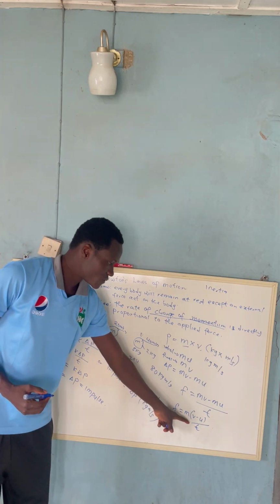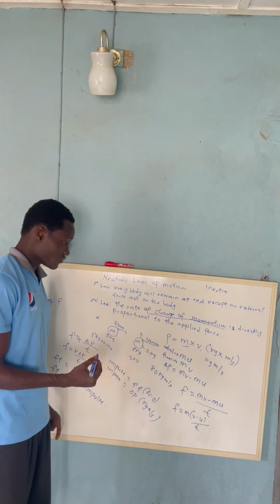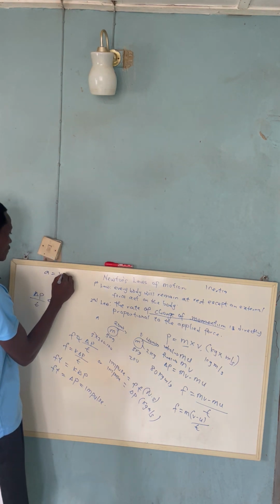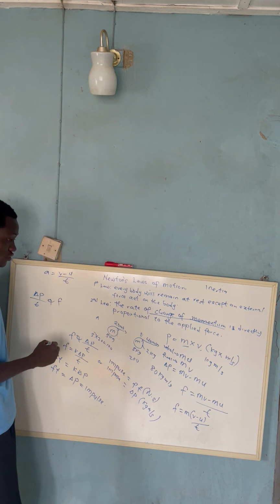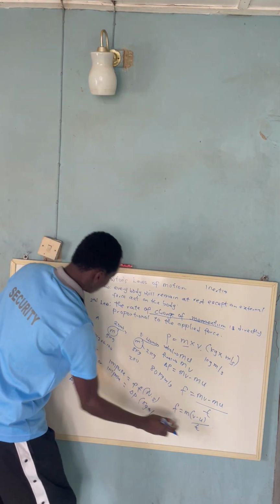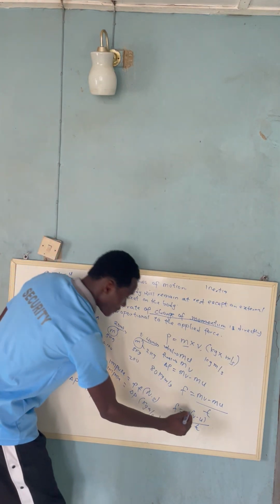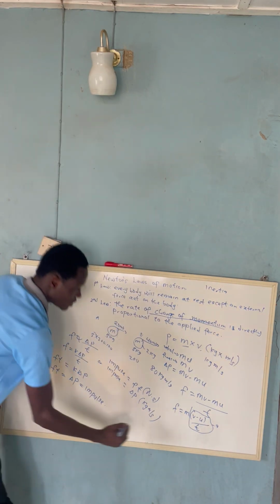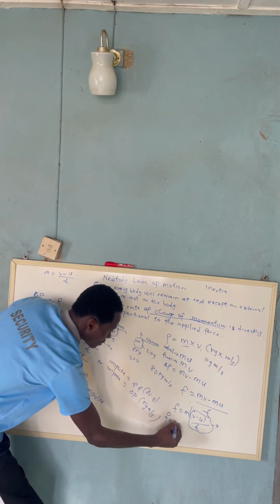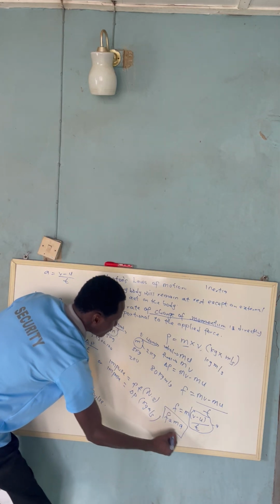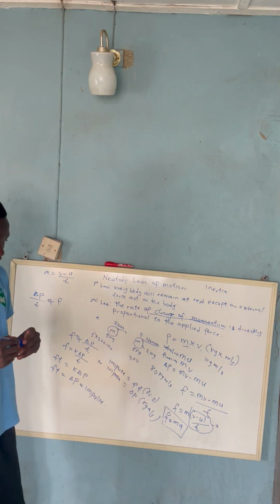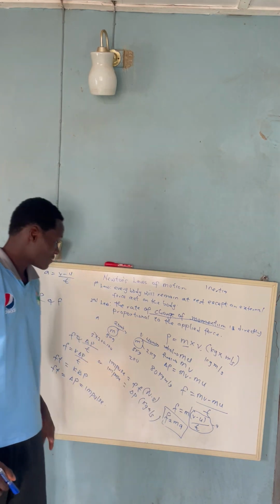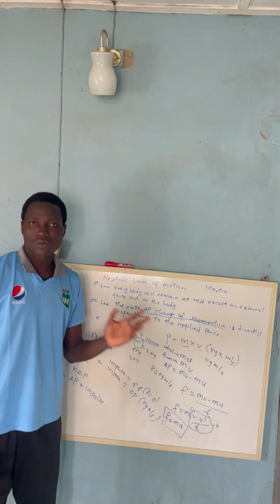If you recall the formula for acceleration, acceleration is the rate of change of velocity. Acceleration is v minus u over t. So if you look at it there, v minus u over t is what? It is a. So if I replace all this here with a, my equation will become F is equal to ma. That is the popular formula that you know. Force is equal to mass times acceleration. So that formula is from Newton's second law of motion.